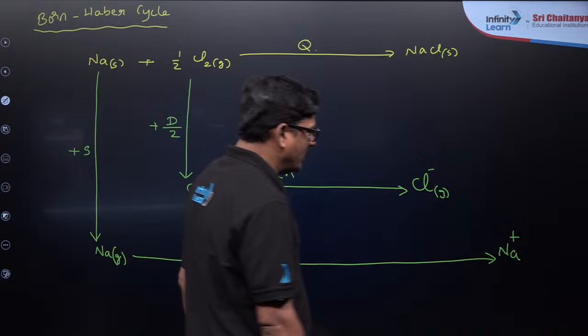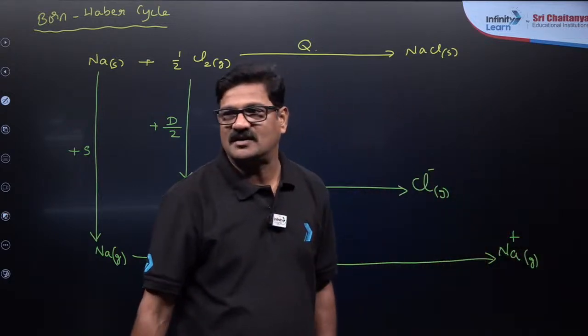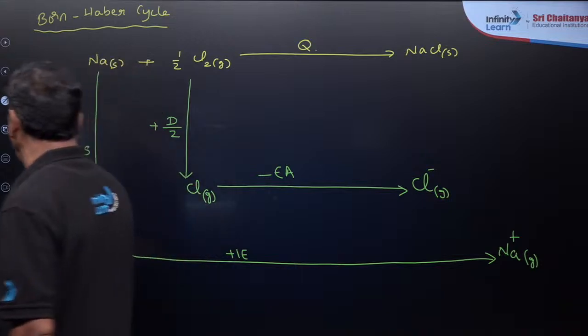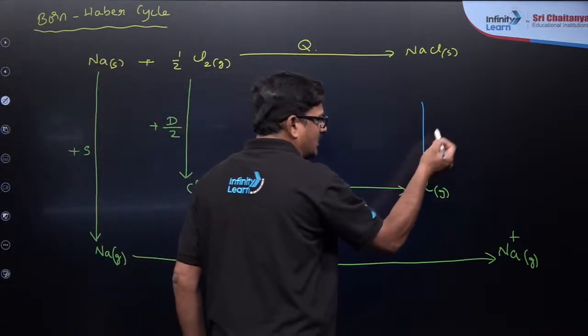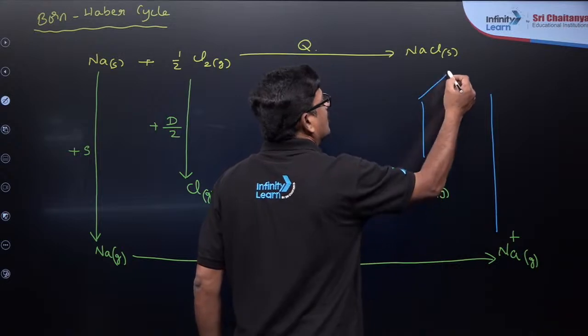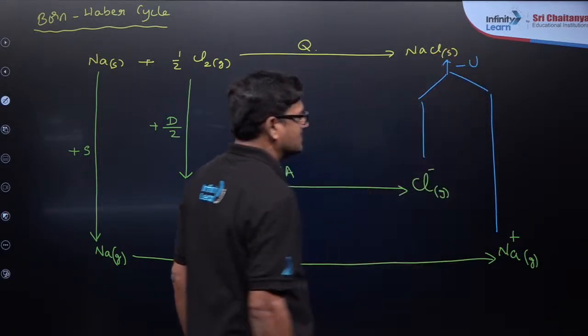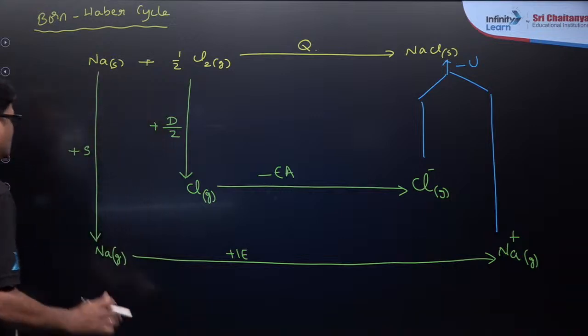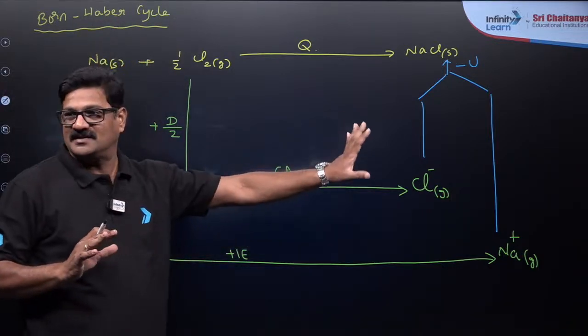Now Na plus in the gaseous state is ready, Cl minus in the gaseous state is ready, and both combine to form NaCl, the lattice. So this is called lattice energy. So I just want to say the sum of this is equal to the sum of this, right?